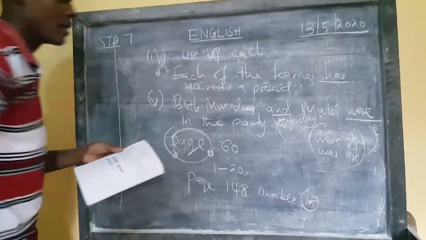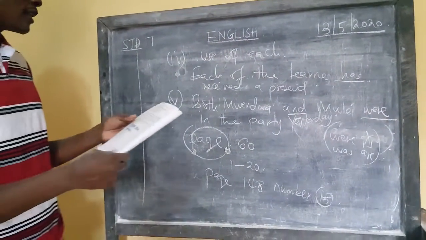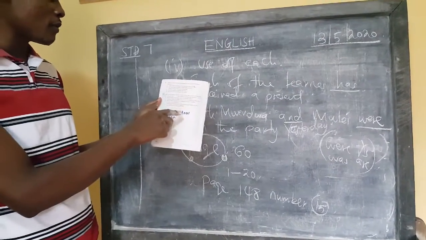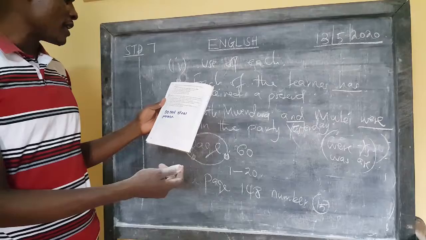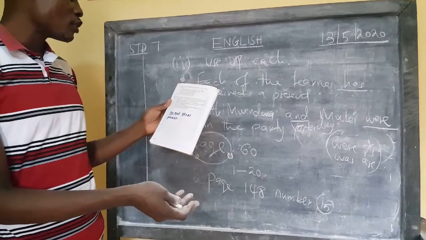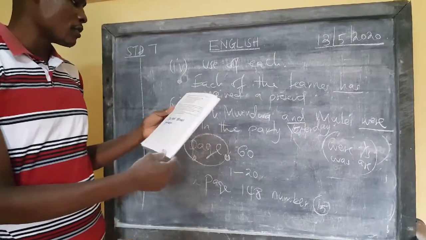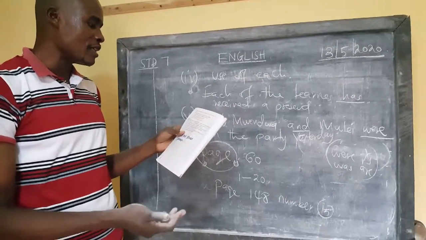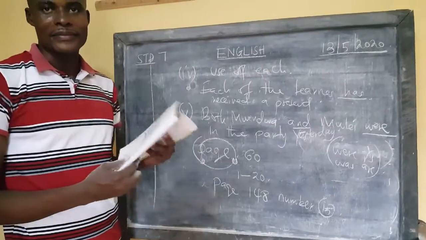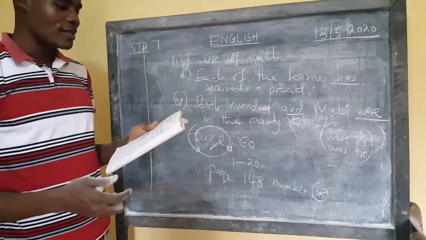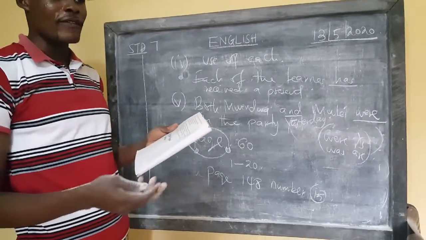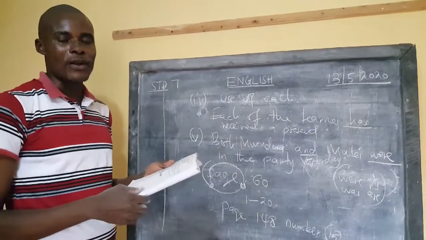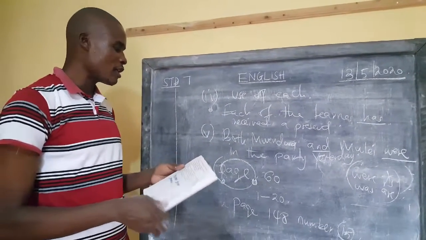The exercise reads, fill in the blanks with the correct words taken from the bracket. Number 1 is given: None of us dash too clever to answer these questions. So do you say "none of us are too clever" or "none of us is too clever"? Learners, you say "none of us is too clever" because none refers to a singular noun or subject. So learners, let us do that exercise.